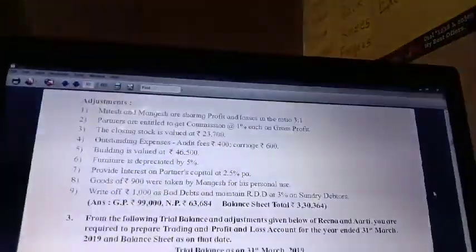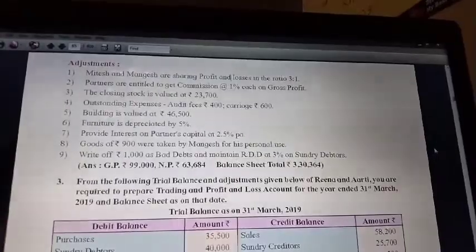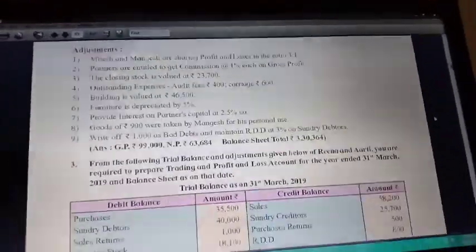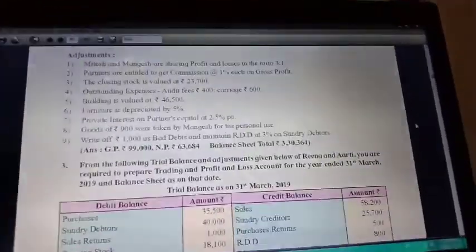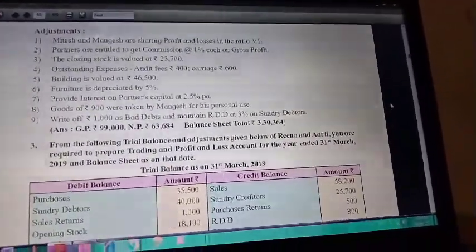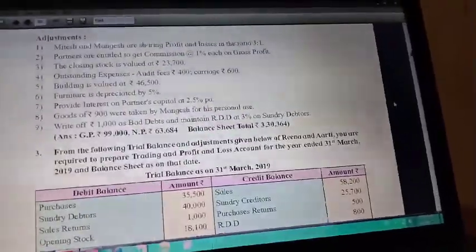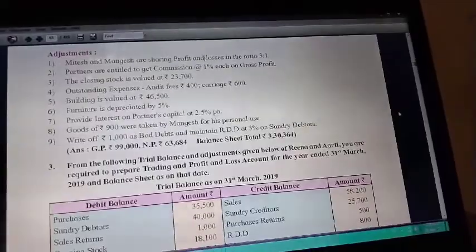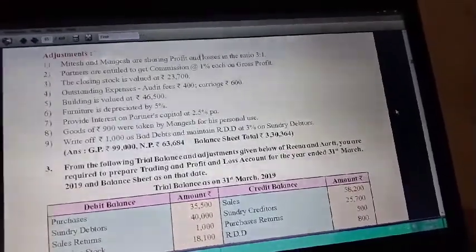Now first close the current account, credit side total and then debit side total, and the balance is to balance carried down. In Mitesh column 54,303 and in Mangesh column 17,061.